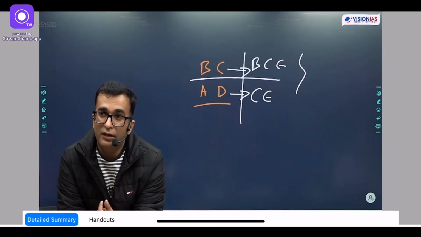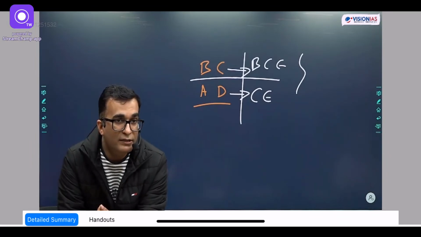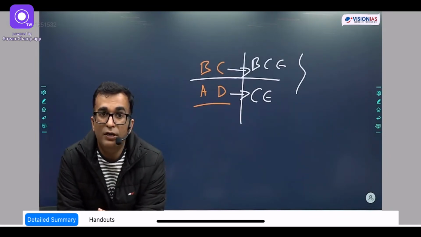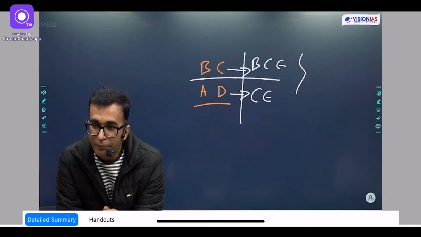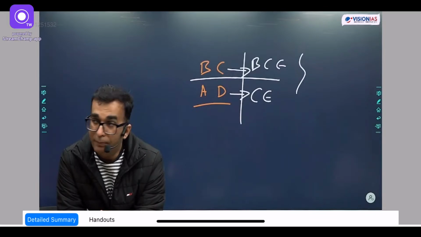Another thing: the son of Chandragupta first was Kumaragupta, and Kumaragupta, influenced by Fahayan, founded the very famous Nalanda University. Nalanda University is regarded as the first modern university of India. Now, moving ahead with this chronology, I need to ask you: before Nalanda, was there any university in India of repute?